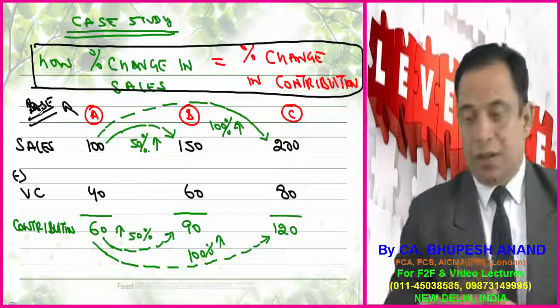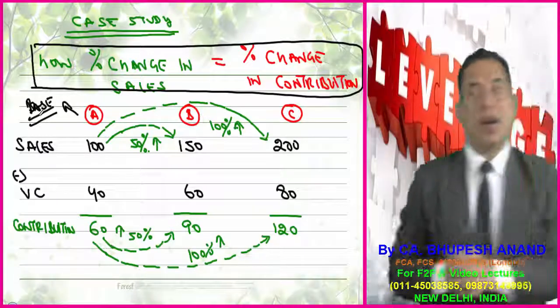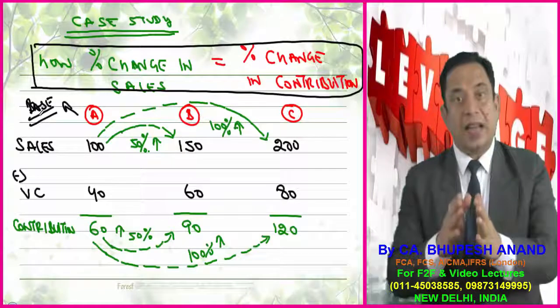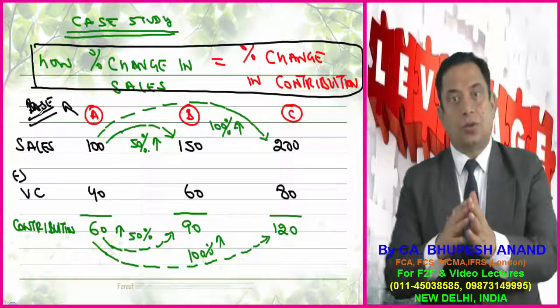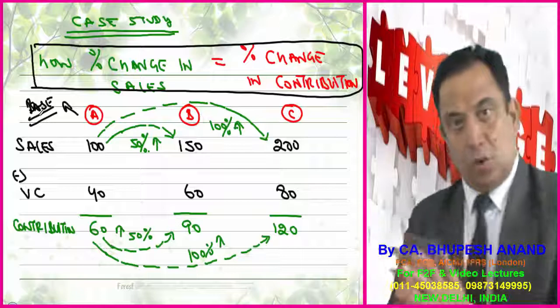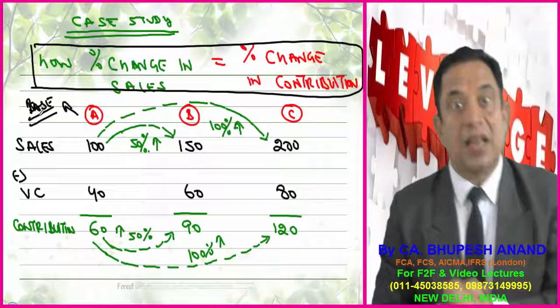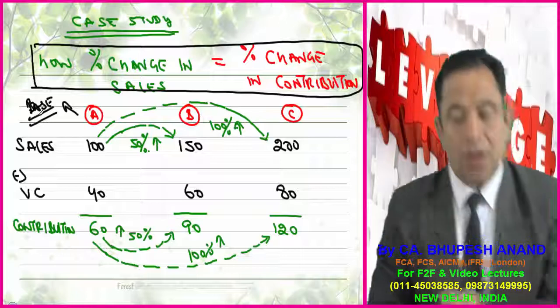You're getting my point? Similarly, in example C, suppose the sales is 200. It means I have increased sales by 100%: 100 plus 100% of 100 comes to 200. Now variable cost is a function of sales, so variable cost will be 80. So contribution will be 120.